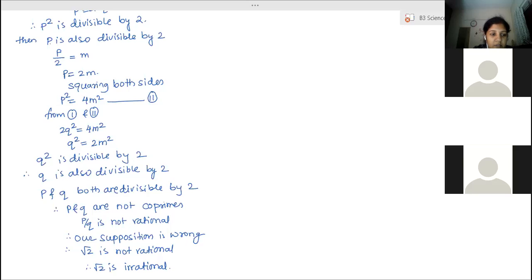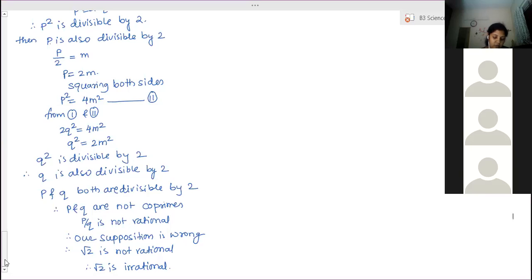If completed, you can prove root 3 is irrational, in exactly the same way. Next, we have to do the root questions in the textbook. Prove root 3, root 5, root 7 as irrational numbers. Okay, ma'am. Exactly the same way.